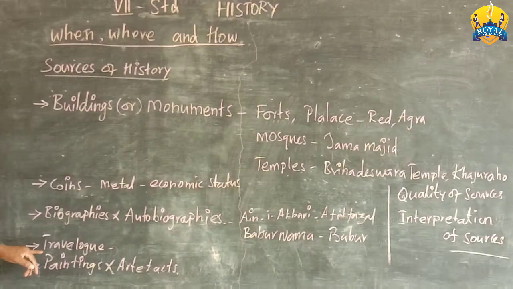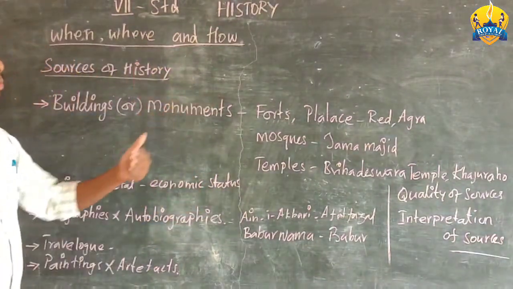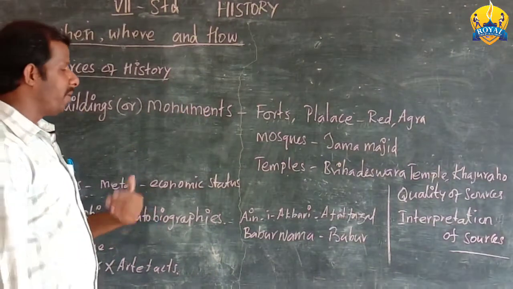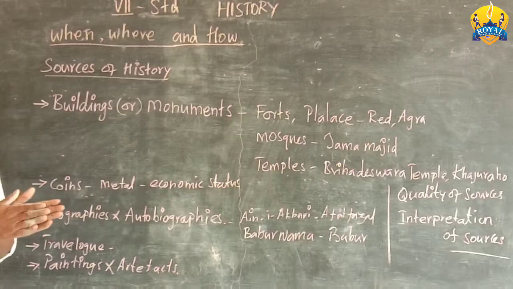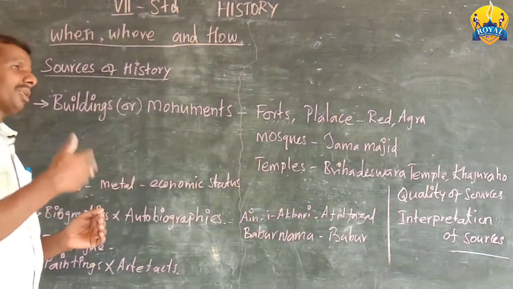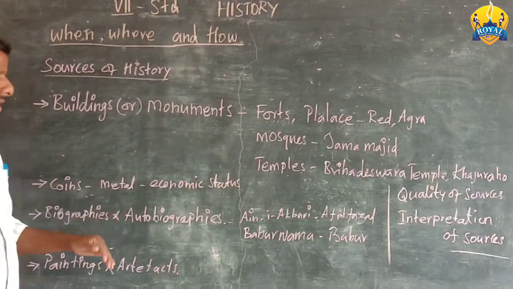Next, travelogues. We have a habit during holidays of visiting new places. In the same way, some foreigners in the medieval period came to India to know about the condition of India, the life of the people, economic status and political condition, everything they analyzed and understood.